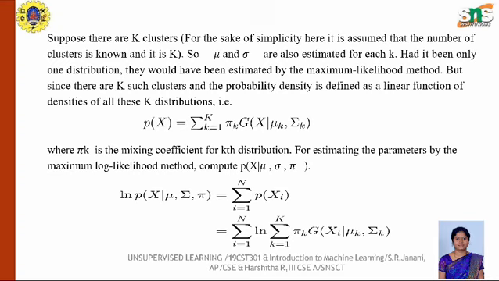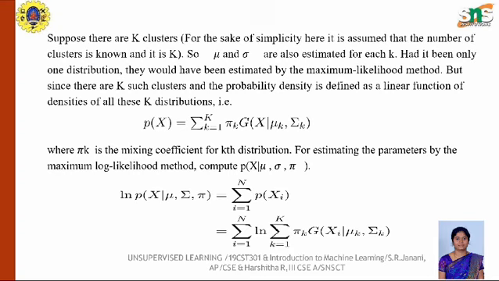Had it only one distribution, they would have been estimated by the maximum likelihood method. But since there are K such clusters and the probability density is defined as a linear function of all these K distributions, that is p(x) = summation k equal to 1 to K of π_k g(x | μ_k, Σ_k), where π_k represents the mixing coefficient for the kth distribution.